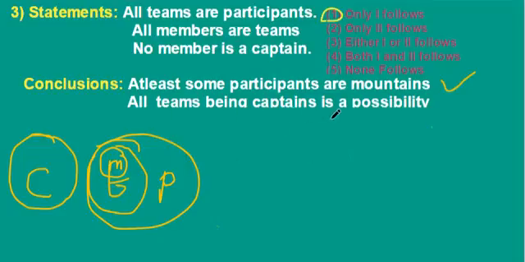Here all teams being captains is a possibility, but it is not true because no member is captain, but all members come under teams. So we can't say all teams being captains is a possibility. So our answer is only 1 follows.